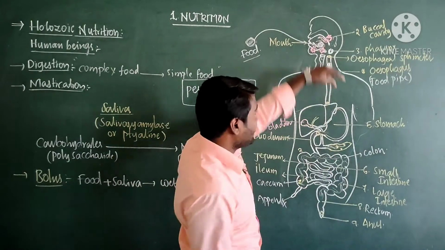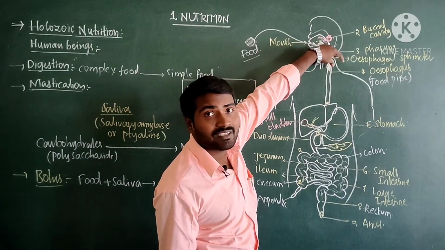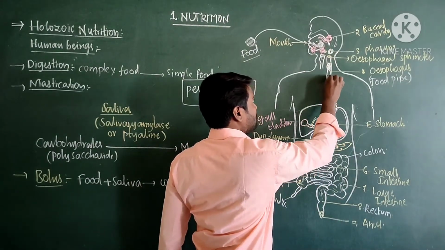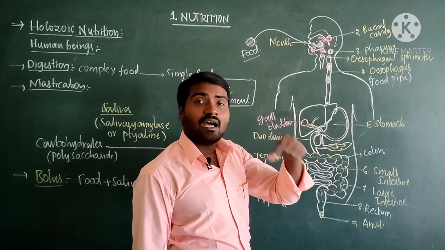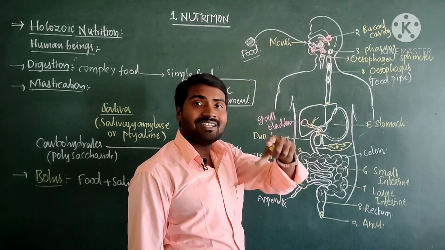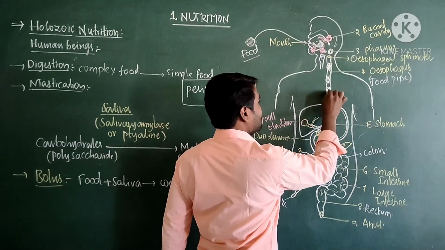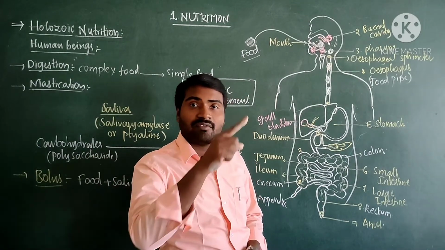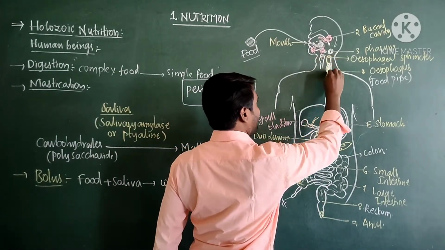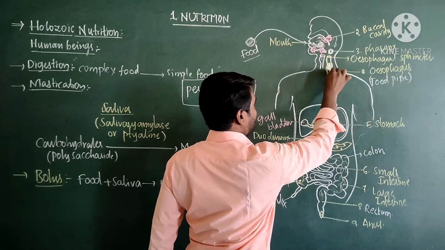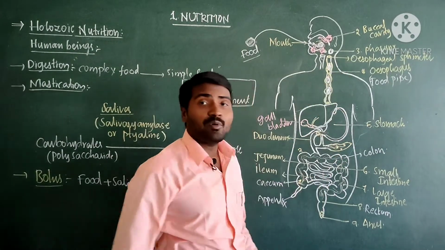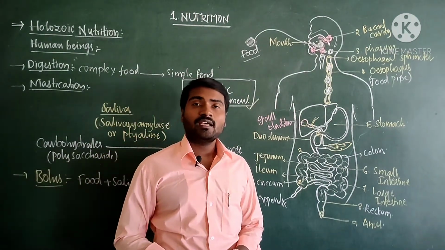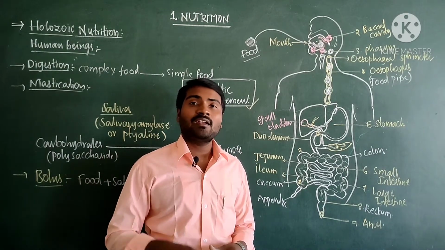So when the esophagus squeezes, it pushes the food forward. Then the food comes to here. Again the upper circular muscles behind the bolus will squeeze, and it moves forward. Likewise, when the food is moving through the esophagus, it makes a wave-like movement. This wave-like movement of food through the esophagus is known as peristaltic movement. We will learn more about this peristaltic movement in the 7th lesson.